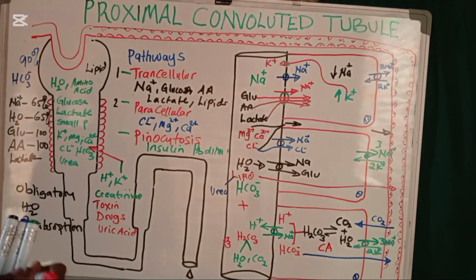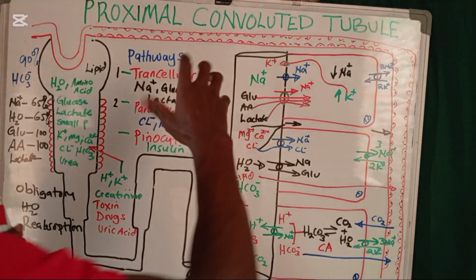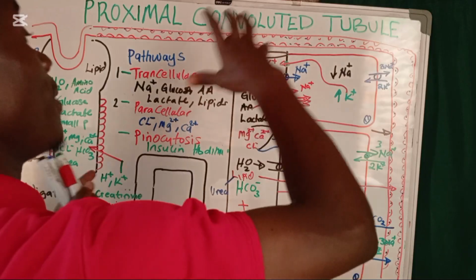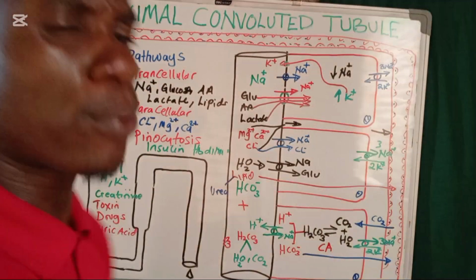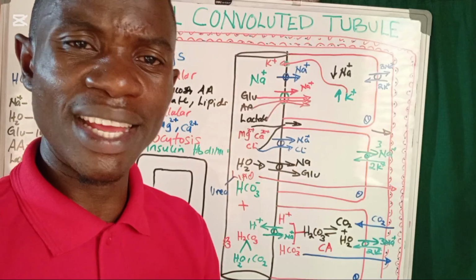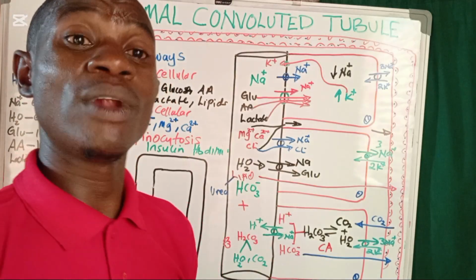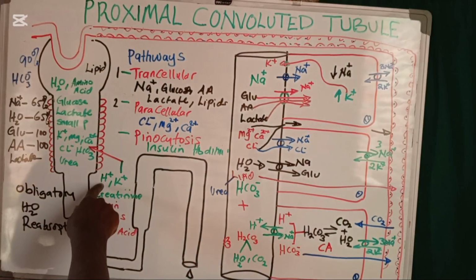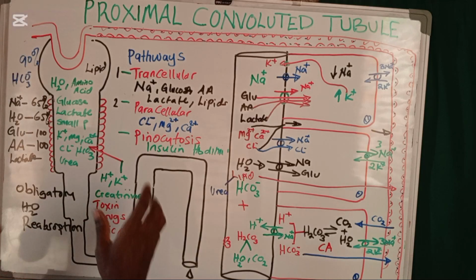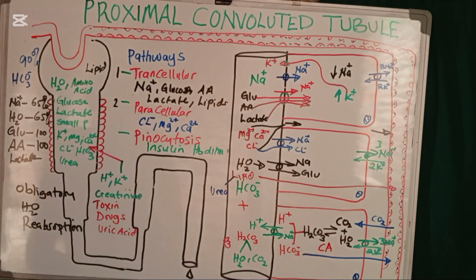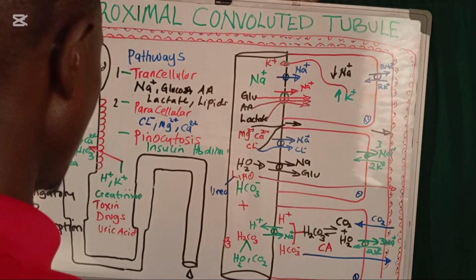So now these substances, they are going to be leaving from the peritubular capillaries and they come into the proximal convoluted tubule. That's why we say they are called tubular secretions. The protons, the potassium ions, the creatinine, the toxins, the drugs, uric acid, all these substances are going to get secreted into the proximal convoluted tubule.